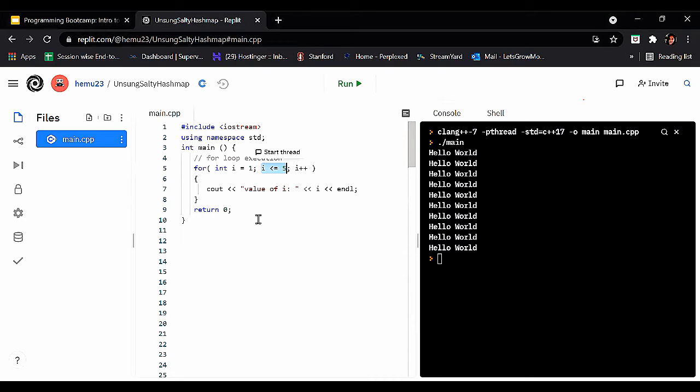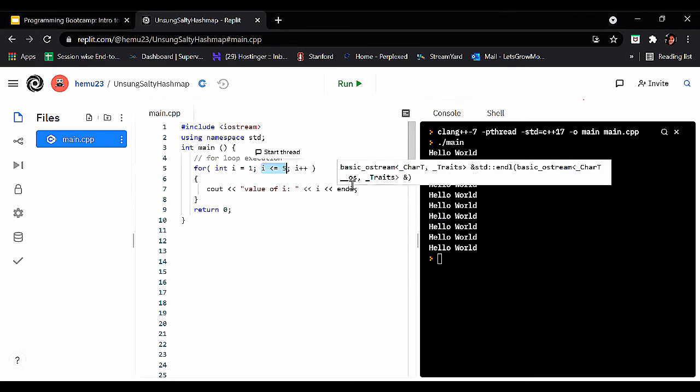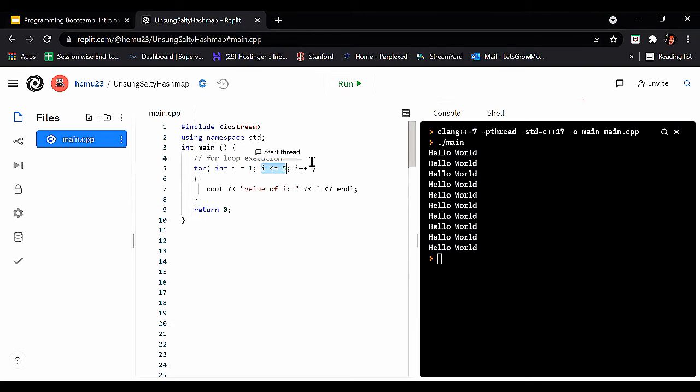Yeah, it's true. Then again print the value. And now the value of i becomes 5. Again check, 5 is less than or equal to 5. Yeah, it's true. Again print.